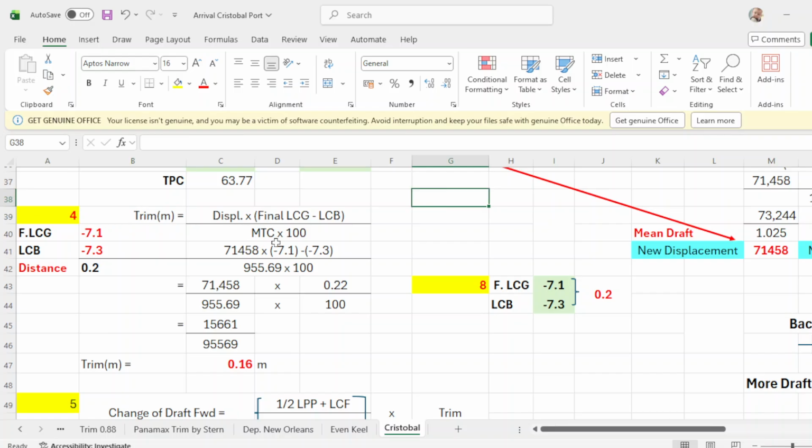The formula to get the trim is displacement times final LCG minus LCB over MTC times 100. So this is your final LCG, your LCB, so the distance is 2. And your displacement is 71458, okay? Then your MTC of 955, you should put here MTC, okay?